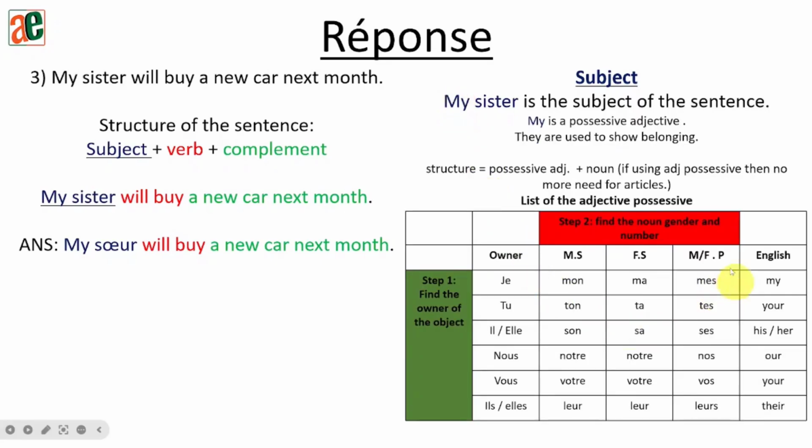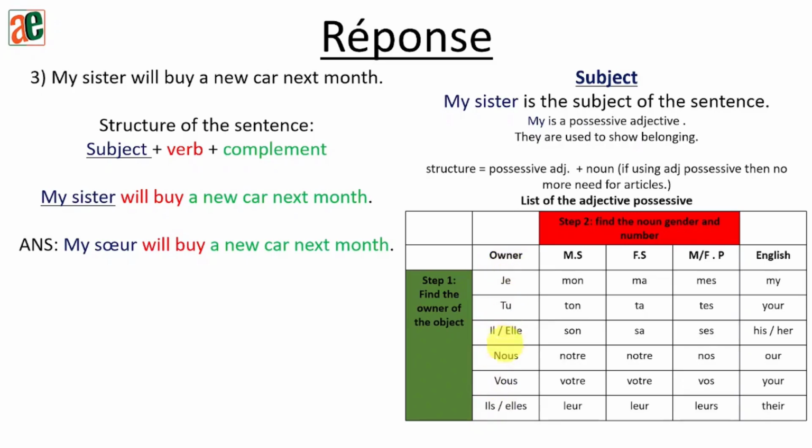Okay. So this is the table of the possessive adjectives. This part is very important. So the first point will be to check these two steps. Step 1, find the owner of the object. I've written object here, but it's not exactly an object because sister is not an object, but the person speaking, to whom that thing belongs.